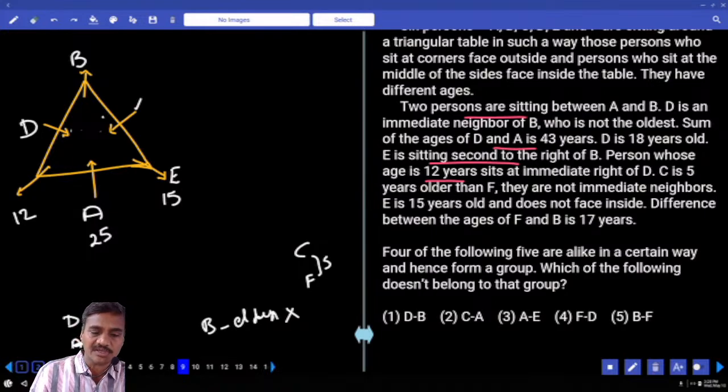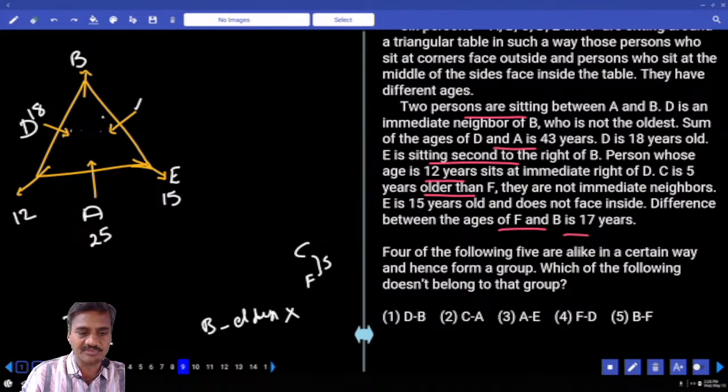If you observe here, C and F are in these 2 places, C is 5 years older than F, and E is 15 years. The difference between F and B is 17 years. D is how many years? 18 years. F and B differ by 17 years, and B is not the eldest. C and F differ by 5 years. Tell me where C and F should be.